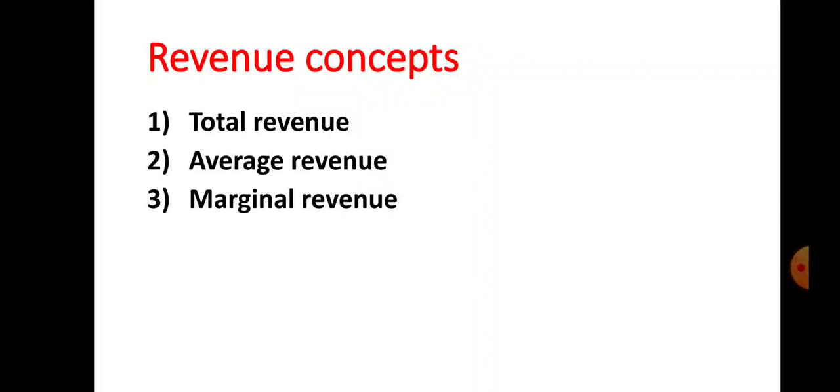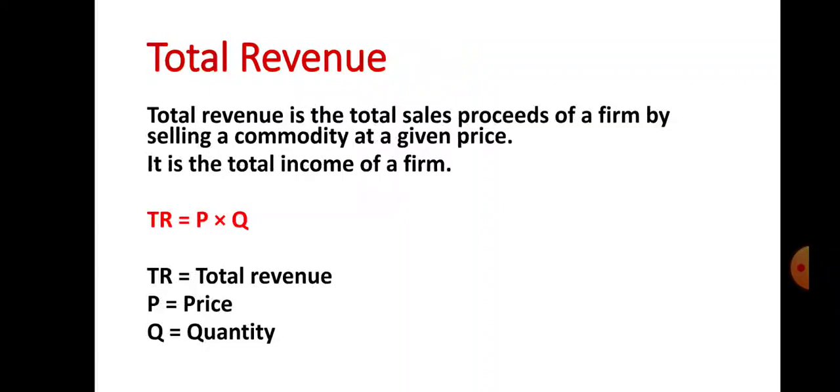And there are three types of revenue. Number one is total revenue, number two is average revenue, and number three is marginal revenue. Let us see the first type of revenue, that is total revenue. What is total revenue?